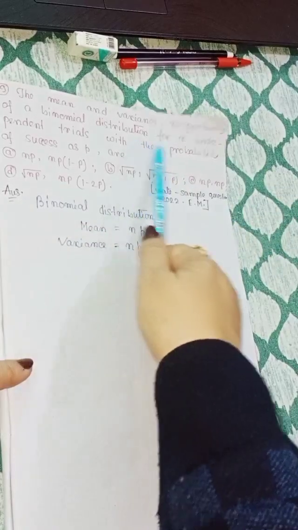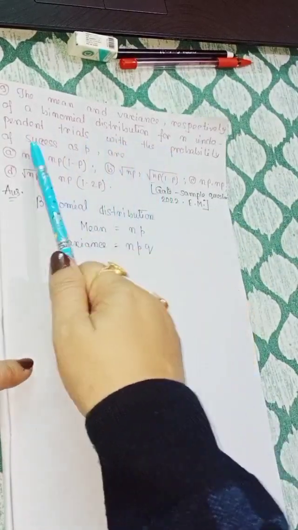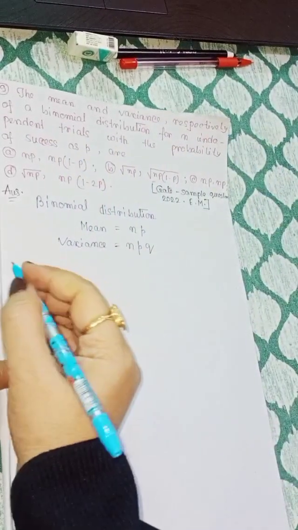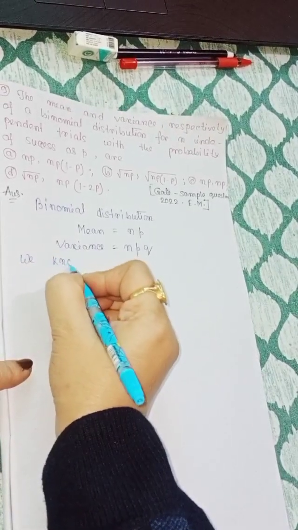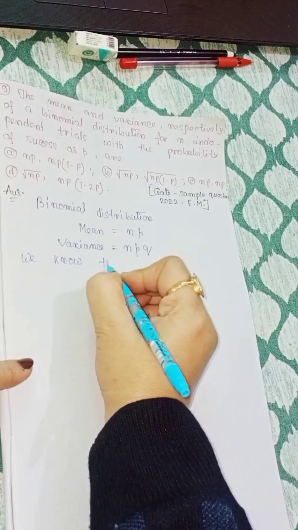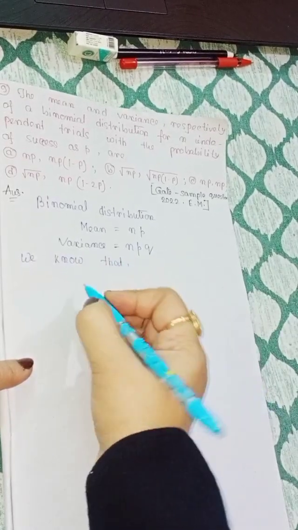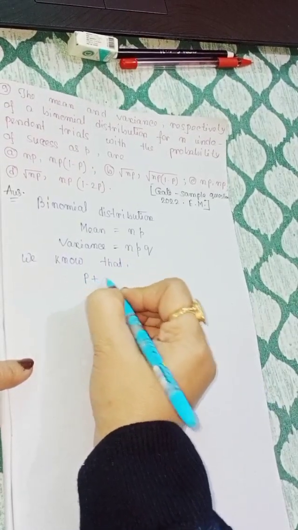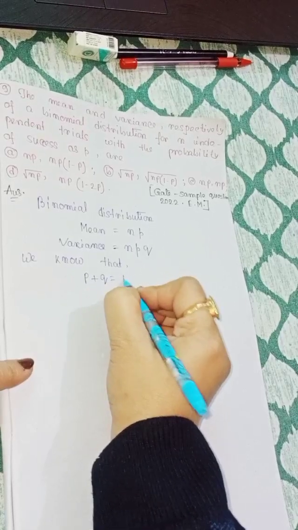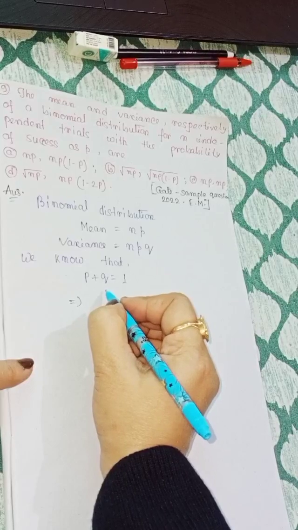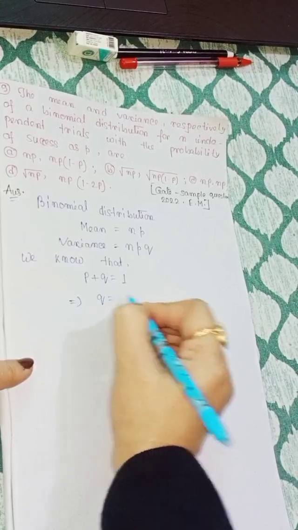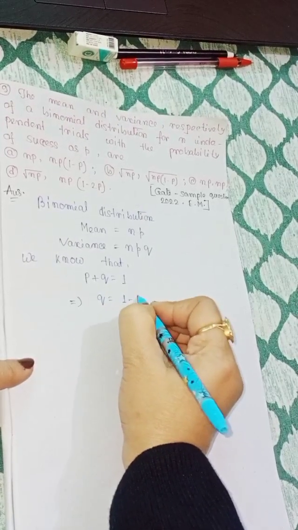So in an independent trial with probability of success p here, we know that p plus q is equal to 1. So that implies we should calculate the value of q. So q is equal to 1 minus p.